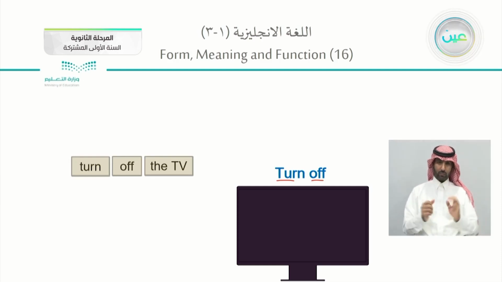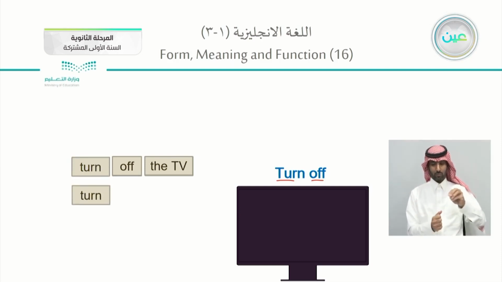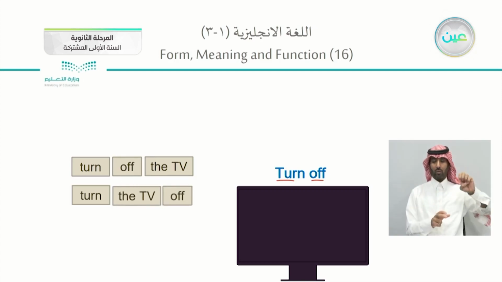We're having three parts of the sentence: the verb, the particle which is off, and the TV which is the object. Turn off the TV. You can use it in another way and it will give the same meaning. You can say turn, always start with the verb, the TV, then off. What we've done here is change the order, making a conversion between the particle and the noun.